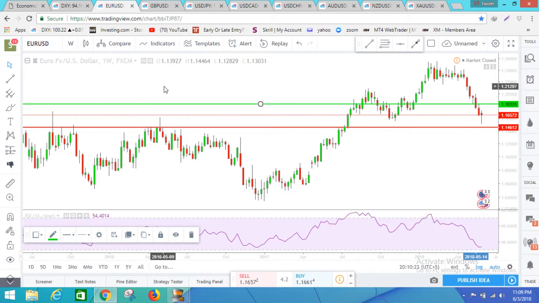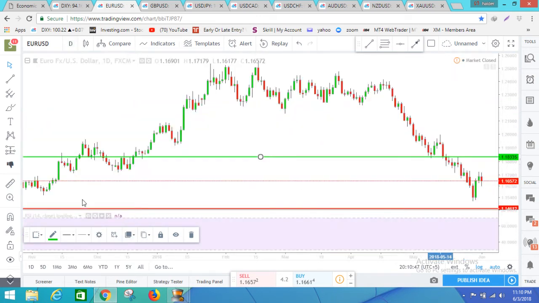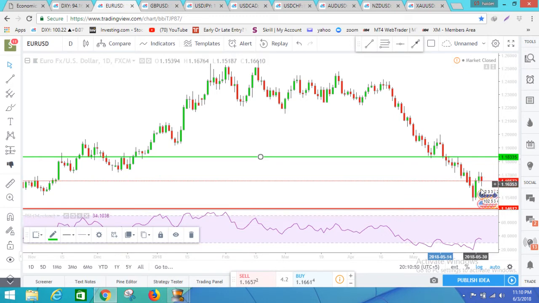Let's see how EUR USD looks, and as compared to DXY, it just made a doji, and it's pointing like it's going up this week. The RSI also is pointing to an upward move, so definitely I will wait for a good entry to long the EUR USD pair. Even on the daily, here it is, on Friday it's all because of the NFP impact that it closed in green.